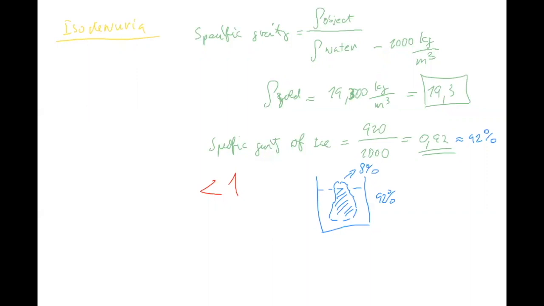If you put any other object into water and the specific gravity is more than 1, it goes down under the water. But if it's below 1, it's going to float, and the percentage tells you how much of, say, a cylinder is going to be submerged.